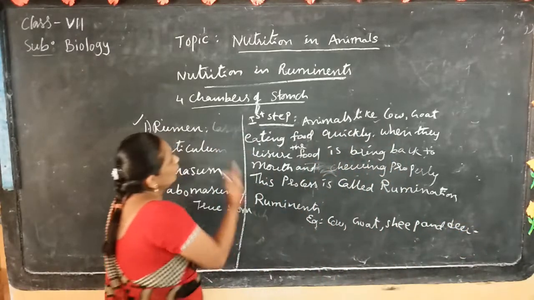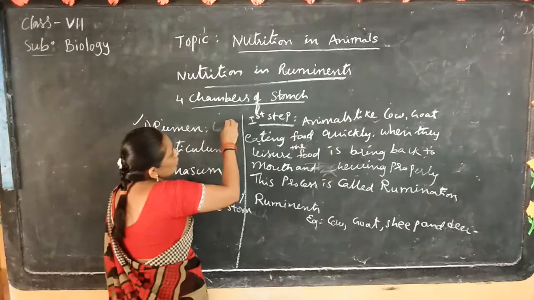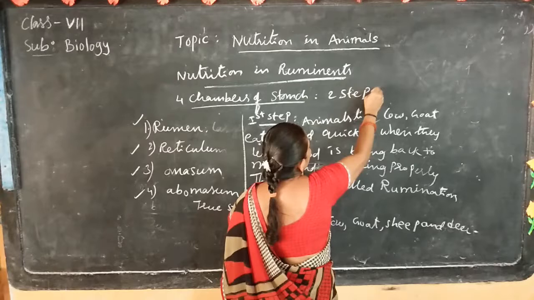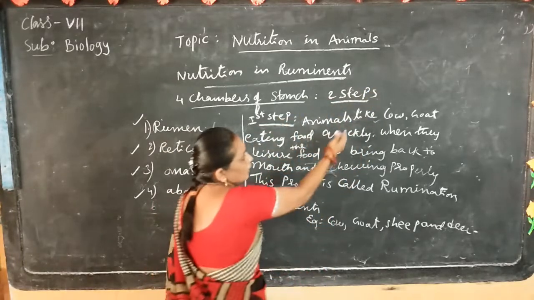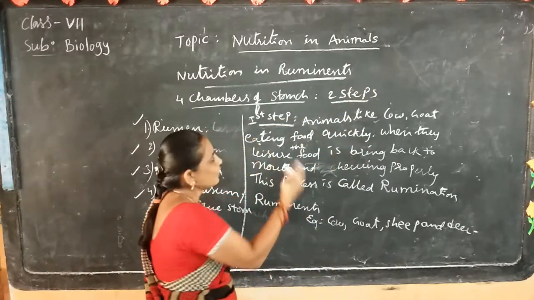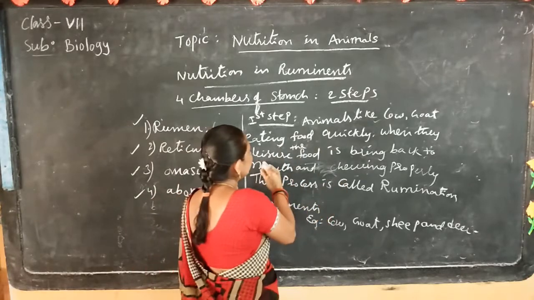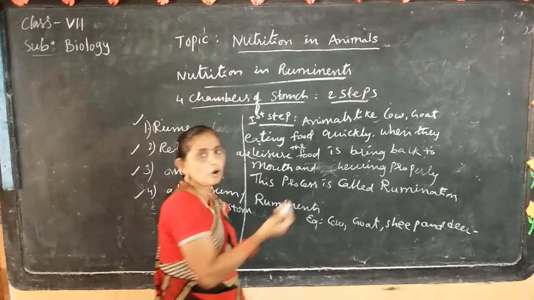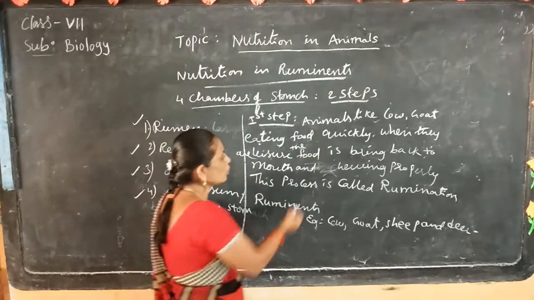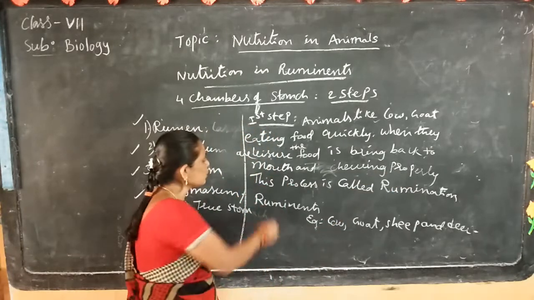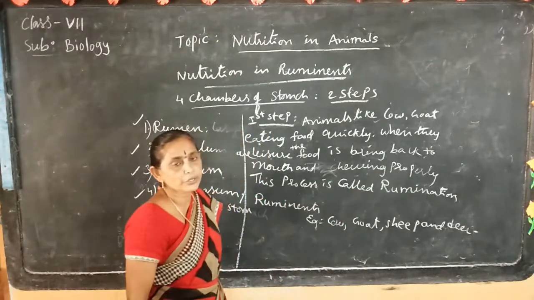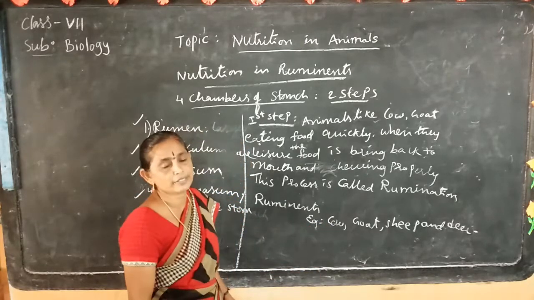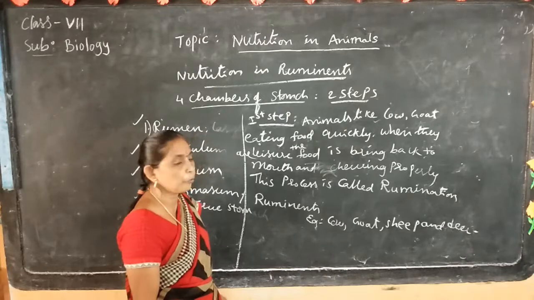Okay. Animals' digestion takes place in two steps. The first step: animals like cow, goat, sheep, deer eat food quickly. When they are at leisure, the food is brought back to the mouth and chewed properly. This process is called rumination. Those animals are called ruminants.